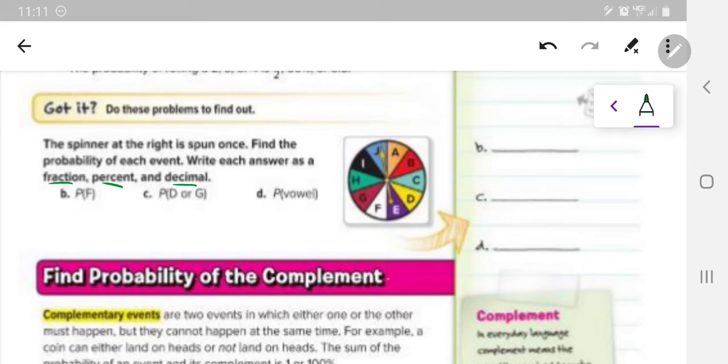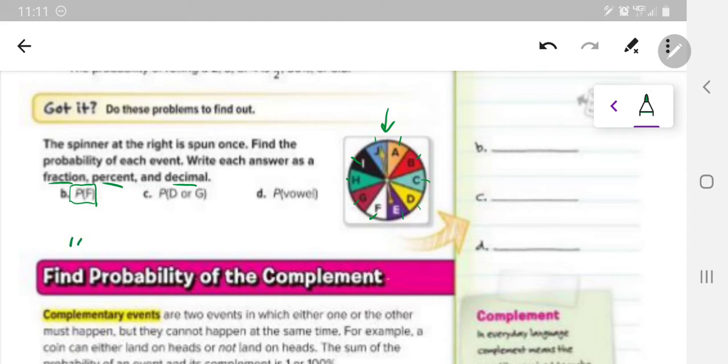Here we go. Okay, so what does this say? This is our event right here that we're trying to find the probability of. It says probability of spinning an F. Well, we have equally likely outcomes over here at this spinner because each of the pie pieces is the same size. So let's pretend like we spin it. Well, how many possible ways could this spinner land? We have 1, 2, 3, 4, 5, 6, 7, 8, 9, 10 possible outcomes.